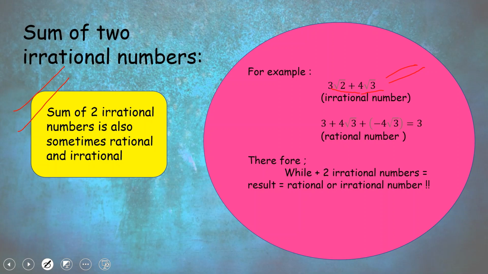But consider another example where you have 4 root 3 plus minus 4 root 3. You can see this is a positive irrational number and this is a negative irrational number.